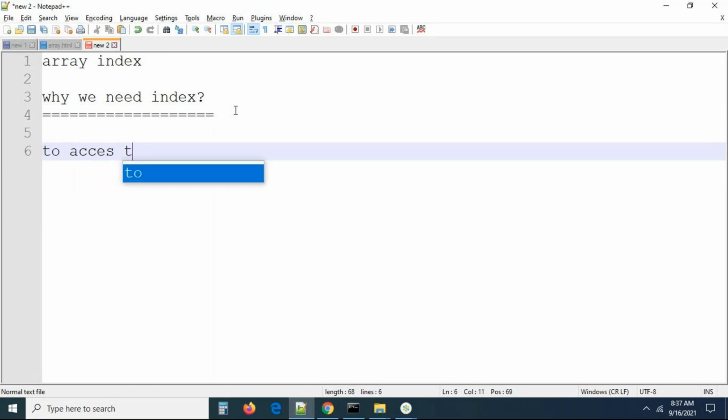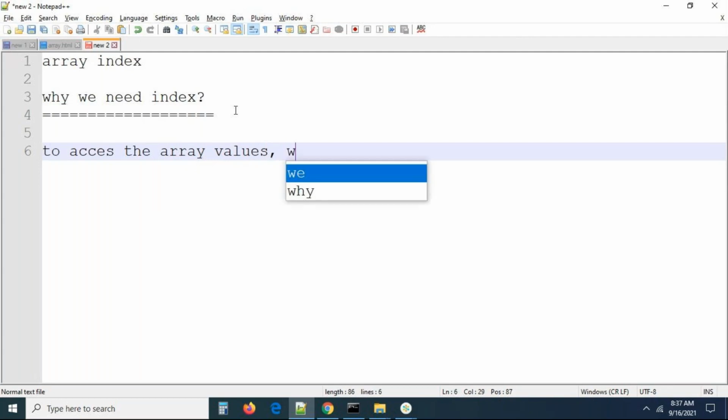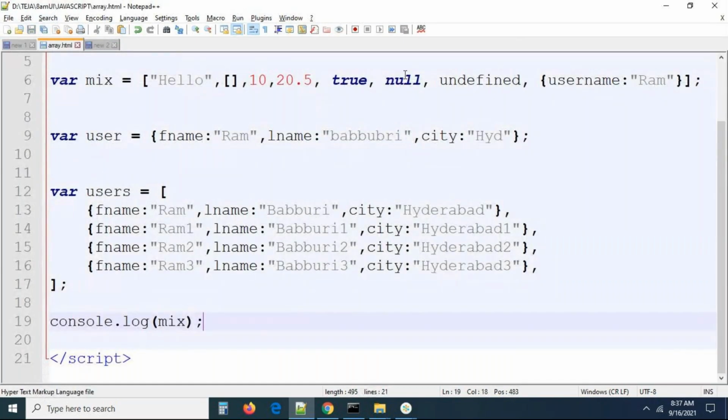the values, since it is a group of values now. To access the array values, we need an index. Without an index, how can we find the element? See, in this array, I want to access a particular value, 20.5 only. At what position is 20.5? This is position 0, this is position 1, position 2. At the third position I have 20.5.